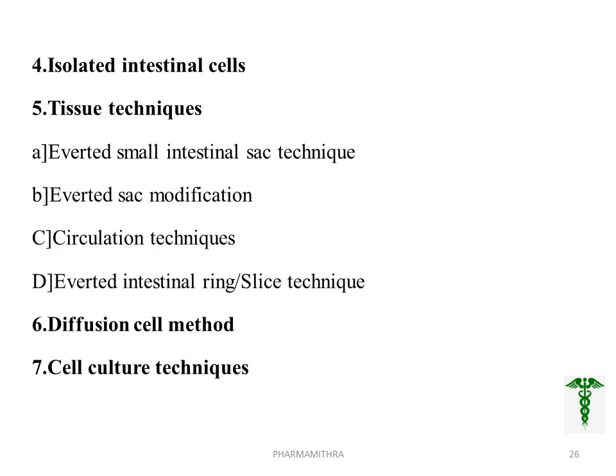Fourth in vitro method is by using isolated intestinal cells. That is, using small intestine perfused with the enzyme solution, and cells are treated with chelating agents or enzyme. By this, we are finding the rate of absorption. Fifth is by using the tissue techniques. There are four tissue techniques; the first one is the everted small intestinal sac technique. We can just go through these techniques one by one.